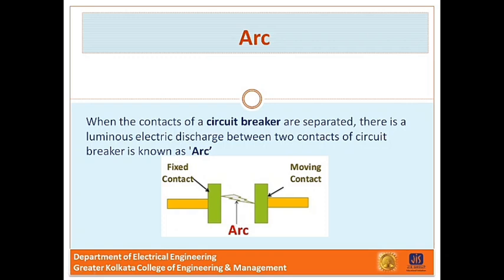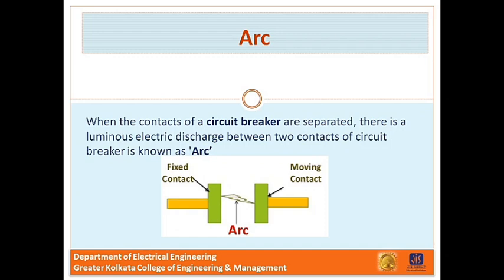Now, when a short circuit occurs, a heavy current flows through the contacts of the circuit breaker. Therefore, they are opened by the protective system. At the instant when the contacts begin to separate, the contact area decreases rapidly and large fault current causes increased current density and hence rise in the temperature.